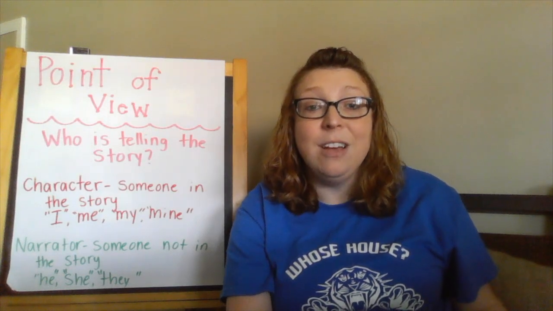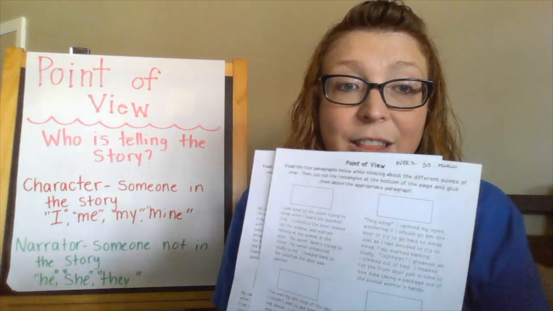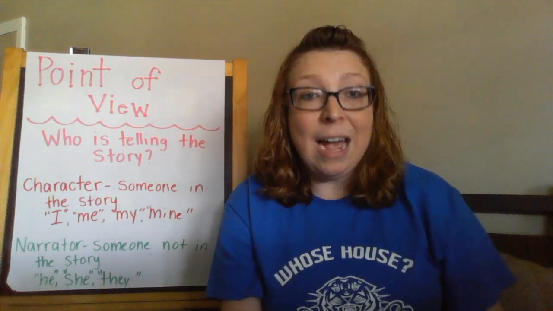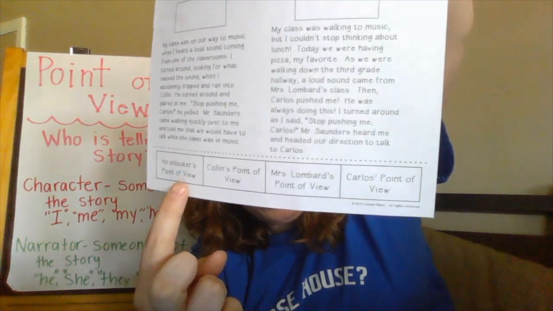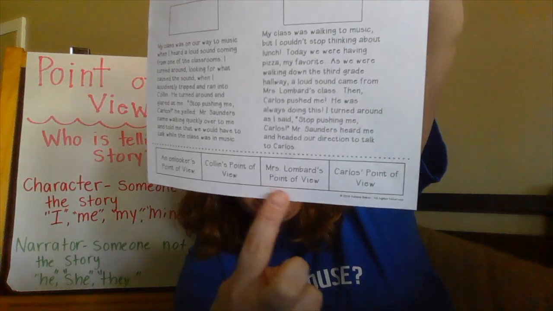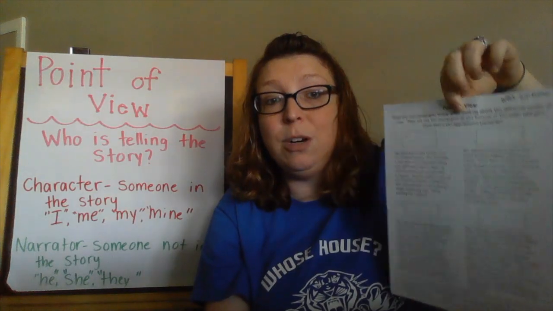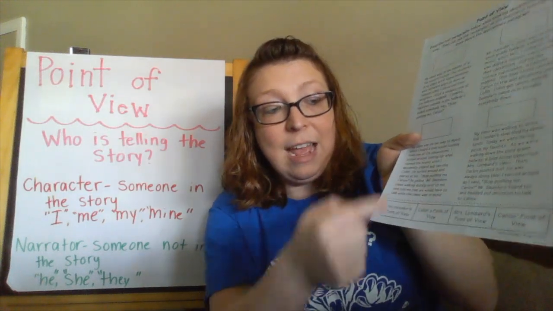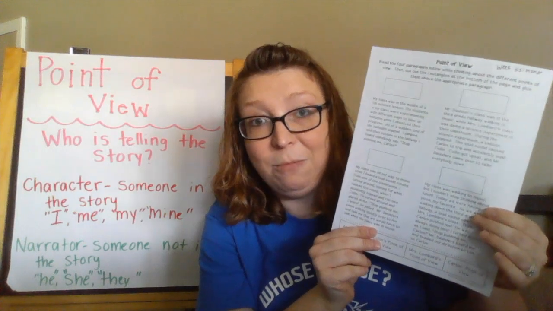All right, welcome back, guys. So what we're going to be doing today is you have 2 pages that look like this. I need you right now to find the one that at the bottom says an onlooker's point of view, Colin's point of view, Mrs. Lombard's, and Carlos's point of view. That's the one we're going to need first. What I need you to do is take your scissors and cut right along this dotted line and cut each of these cards out. Go ahead and pause the video so that you can do that now.